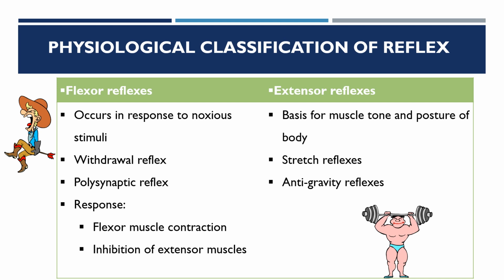Moving on to the extensor reflexes. An example is the stretch reflex. These are the basis of muscle tone and posture of the body. They are also called the anti-gravity reflexes.